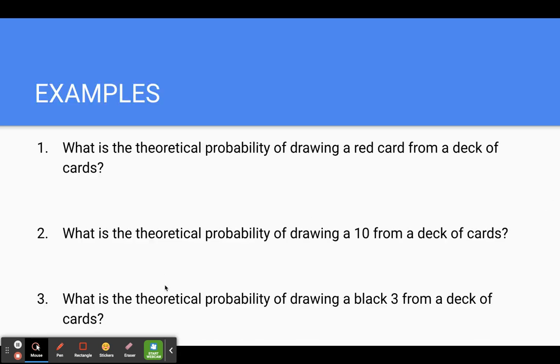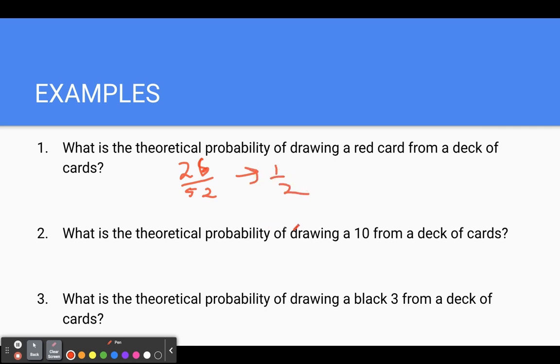Okay, so some examples. What is the theoretical probability of drawing a red card from a deck of cards? So a red card would be, if I wanted to be technical, 26 over 52, but we know that would simplify to just 1/2.